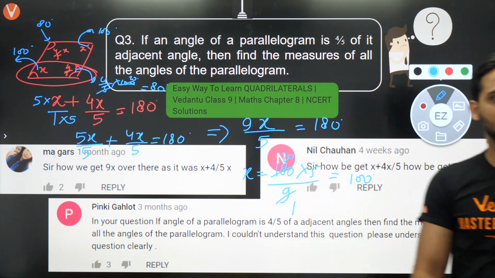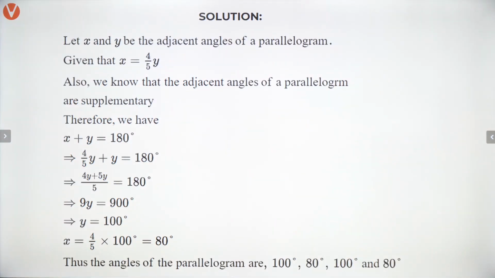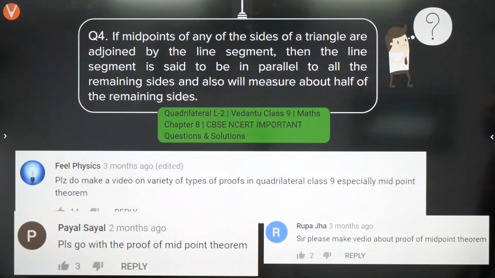Understood? So this is very basic. Focus properly. You should not make these mistakes, there should not be much doubt here. Let's move to the next part.